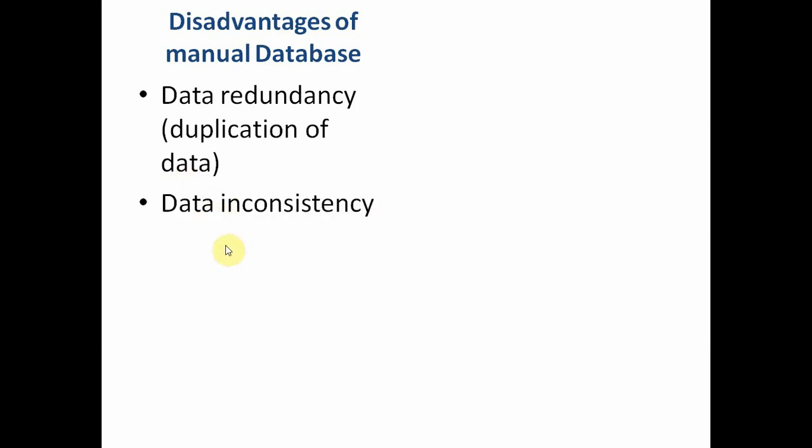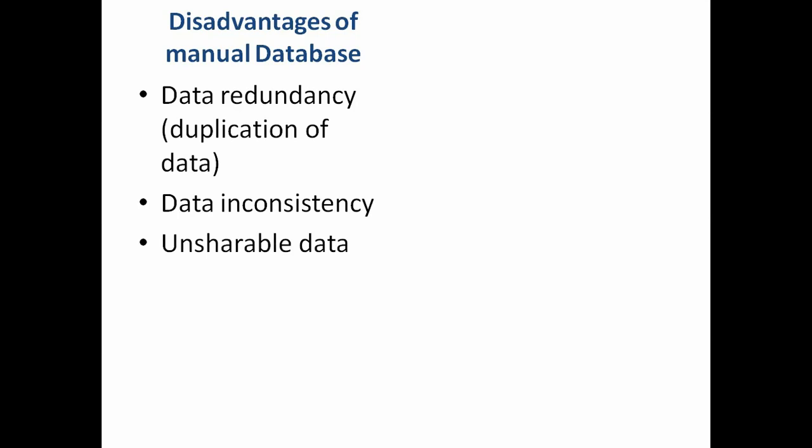Data inconsistency. Now when three people are storing data, it can be stored in several ways. For example, if there is a change in a student's phone number, obviously the student will go and contact the class teacher. So the phone number with the class teacher is different from the phone number with the different subject teachers, so the data is inconsistent.